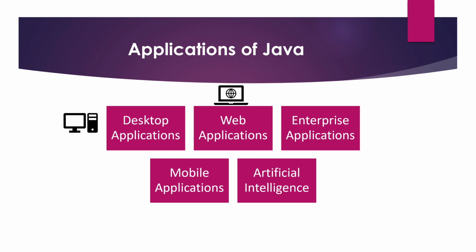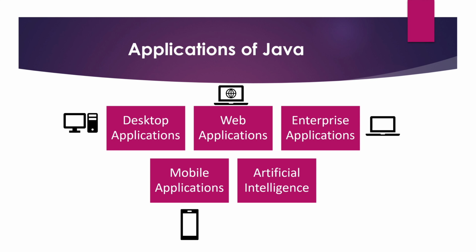It is also used to develop web applications using various Java frameworks which are available, like Spring Boot. We can also develop enterprise applications such as banking applications. Now they differ from web applications in the way that they are distributed applications, and they have more security and more system design concepts in them.